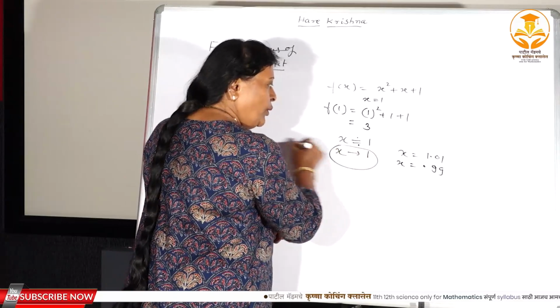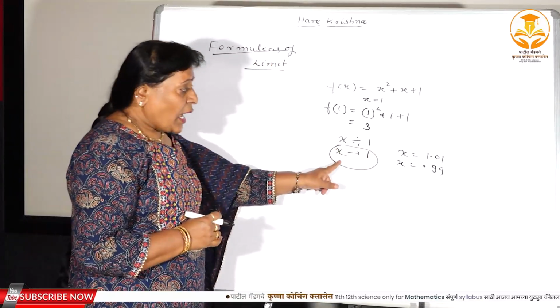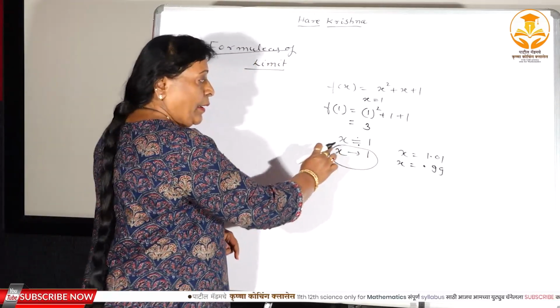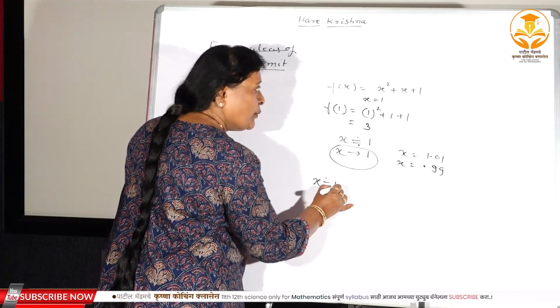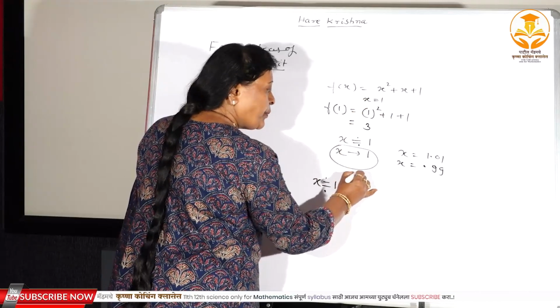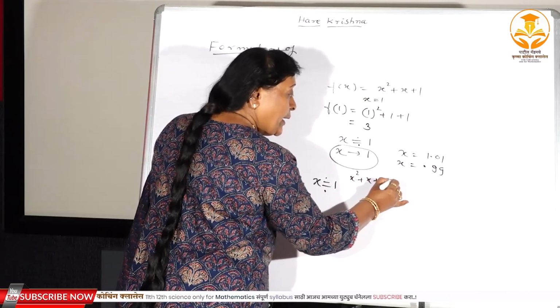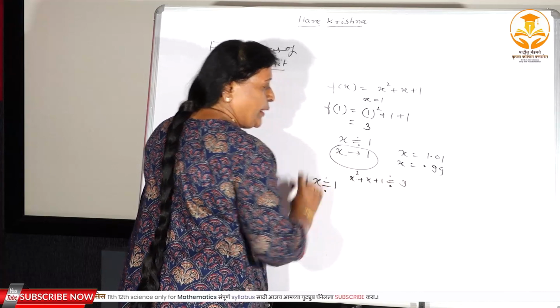Therefore here you don't know x exactly, x is approximately equal to 1, and when x is approximately equal to 1, then x square plus x plus 1 is approximately equal to 3.